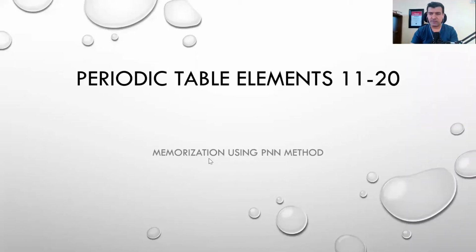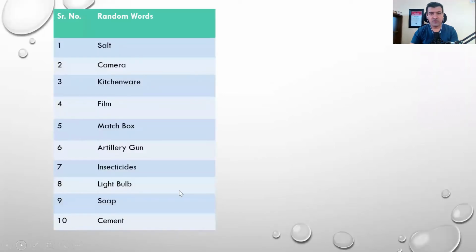So let me share my screen first. Okay. Here is your periodic table 11 to 20 and memorization method using the PNN method. These are the PNN, or personal nicknames, or some kind of association with the elements. So your very first keyword is salt, camera, kitchenware, film, matchbox, artillery gun, insecticides, light bulb, soap,